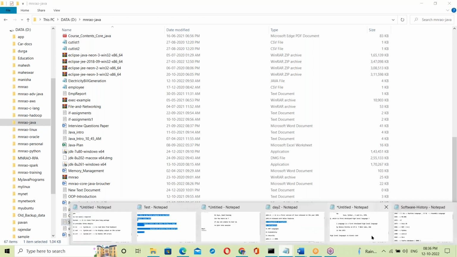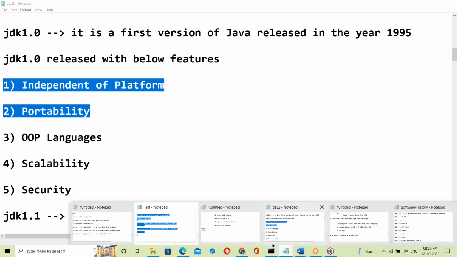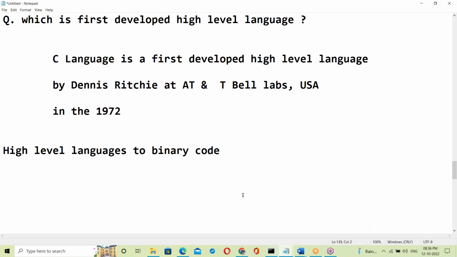C program, Python, all high level languages must be converted to binary code, meaning system understandable language. Who will convert it here? Which one will convert from high level language to binary code?